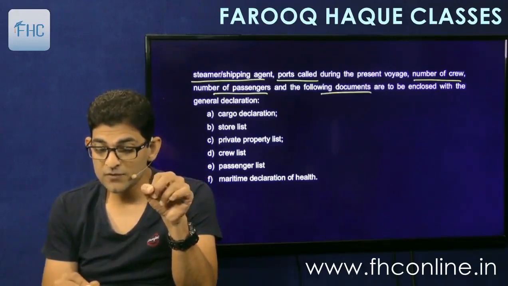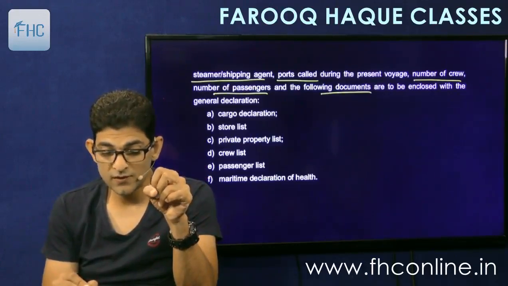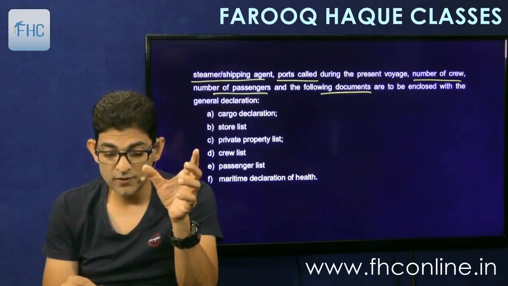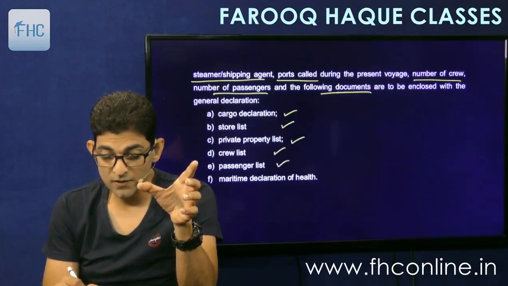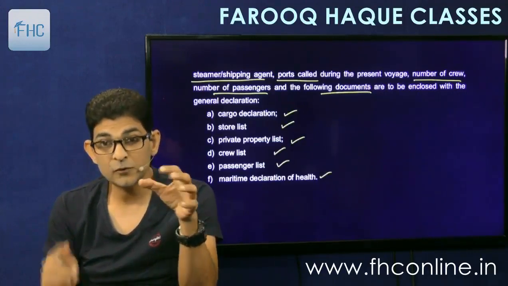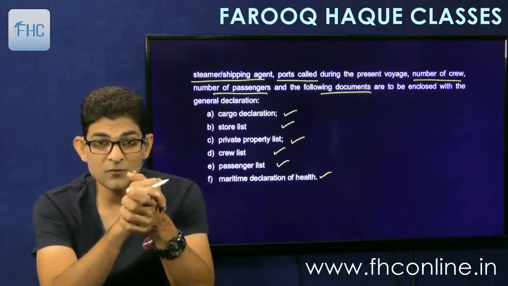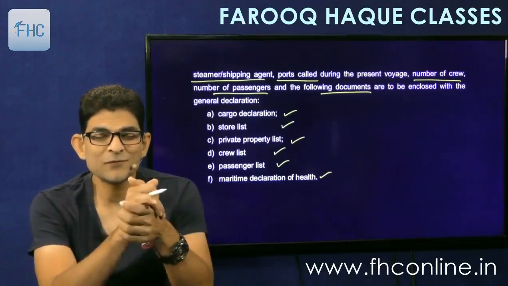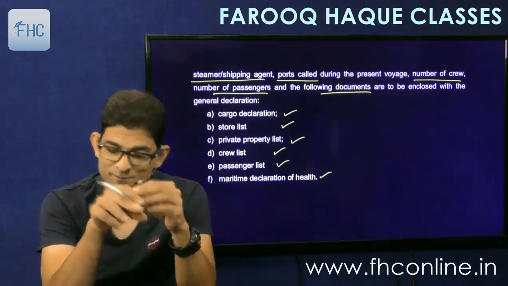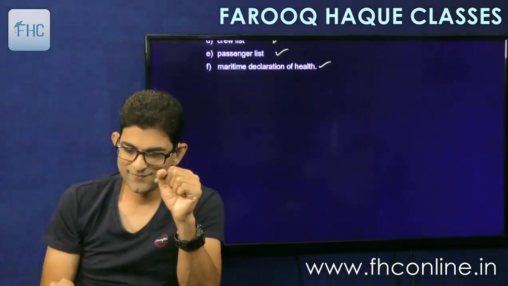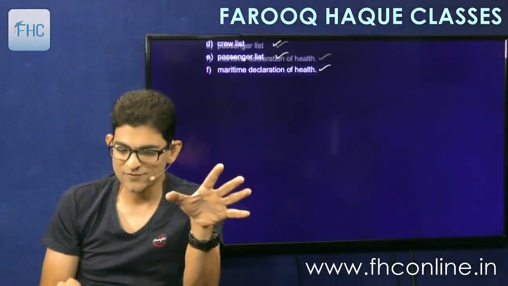And the following documents are to be enclosed with the general declaration: cargo declaration, store list, private property list, crew list, passenger list, and maritime declaration of health. Health of the ship, not health of Jack Sparrow. Health of the ship or the health of the aircraft. So engineers have to certify every time that the ship is in good condition.